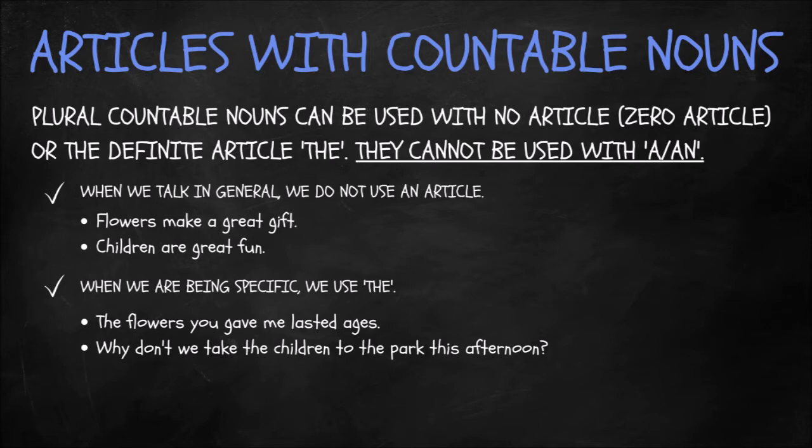Okay, and then when we are being specific, we use the. The flowers you gave me lasted ages. So here I'm talking about the specific bunch of flowers that you gave me. Yeah, they lasted for ages. Why don't we take the children to the park this afternoon? So in this case, it's probably this person's children, but it doesn't really matter. The important thing is that the other person that they're talking to knows which children they are talking about. Okay, so we're talking about specific children.